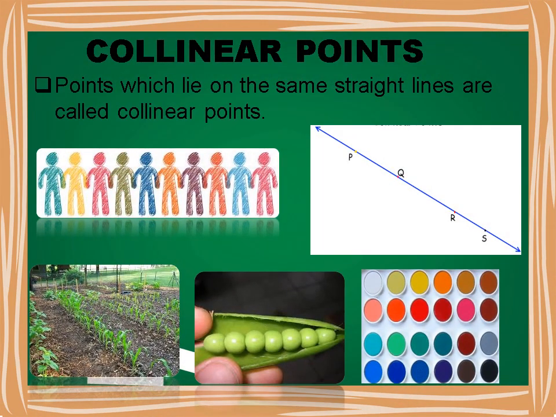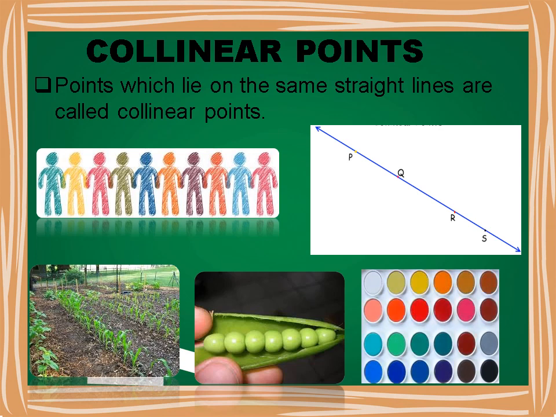We have already learned about points. Let's discuss collinear points. Collinear points are points that all lie in the same line, whether they are close together, far apart, or form a ray or line segment. Col means together and linear means line. Therefore, the meaning of collinear is points together on a line.